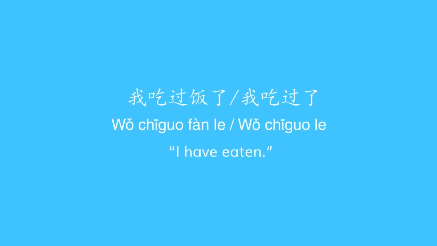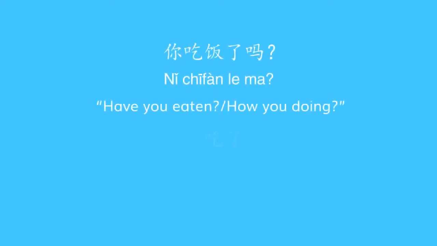But there's another usage which I wanted to mention here, which is still incredibly common, but it's not usually taught. It's something you usually find in day-to-day conversation or whilst listening to real Chinese content or watching Chinese TV. And it does take people by surprise. It takes a while to figure out consciously. It goes something like this. 我吃过饭了. 我吃过了. A very common phrase in Chinese is 你吃饭了吗? Like, have you eaten? It's basically what people say just to say, how are you?